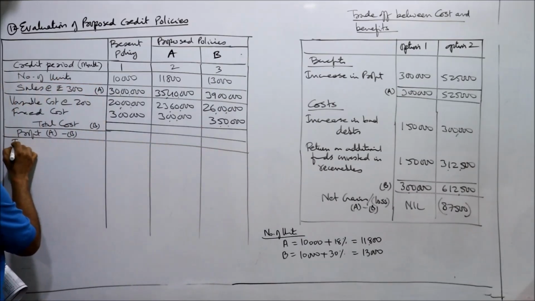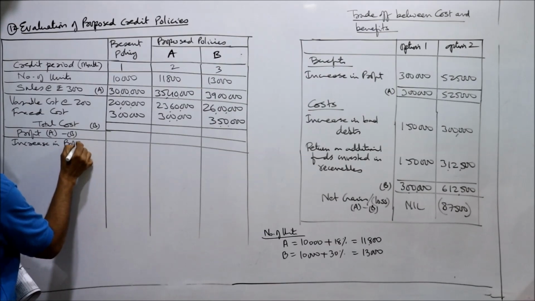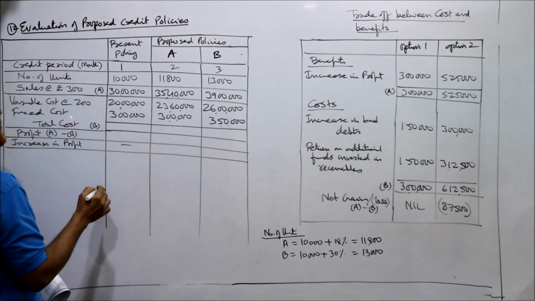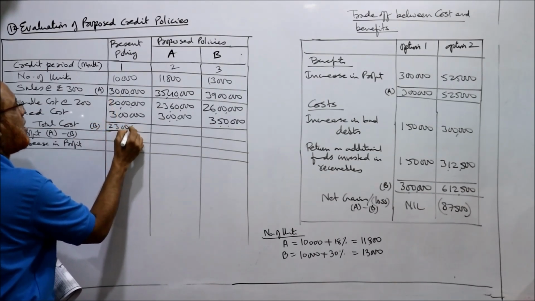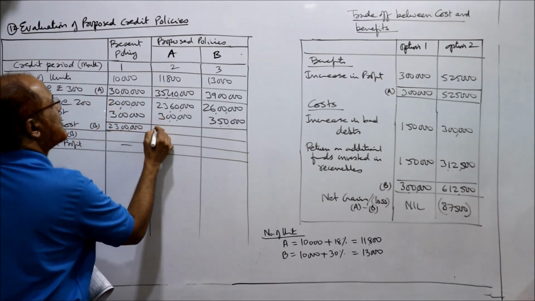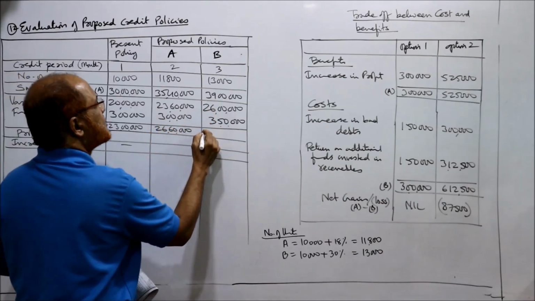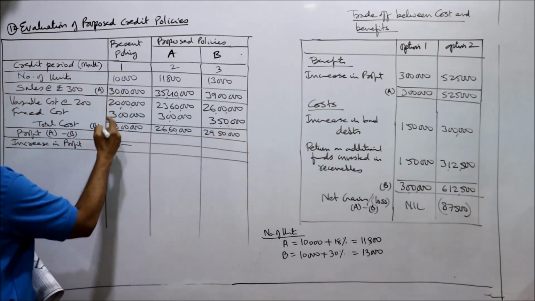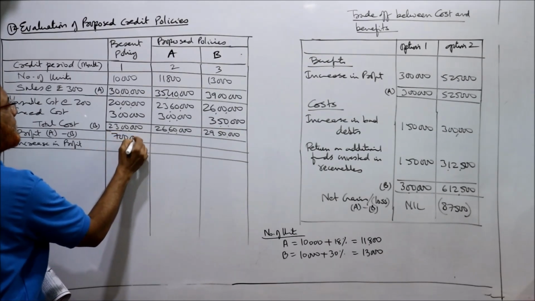Profit. Increase in profit. So first of all, 23 lakhs. Here it is 26 lakh 60,000. Here it is 29 lakh 50,000. Now profit. So 30 lakh minus 23 lakh, it comes to 7 lakh.